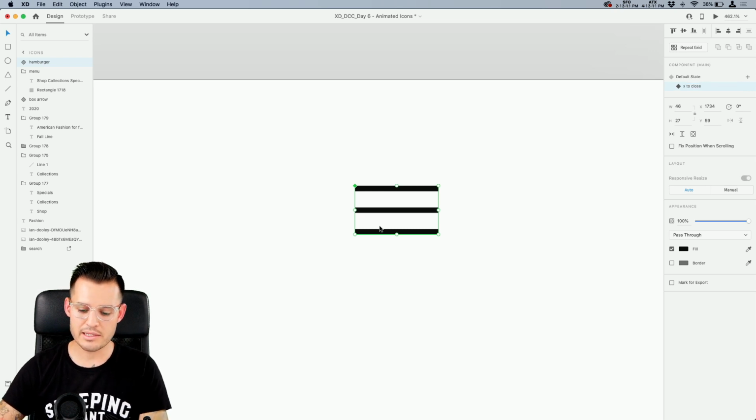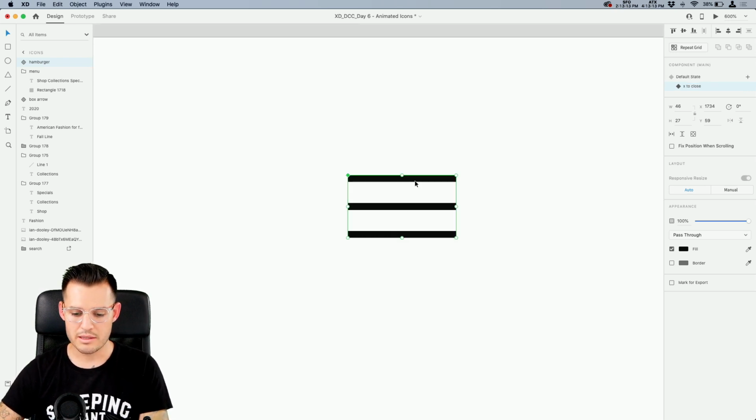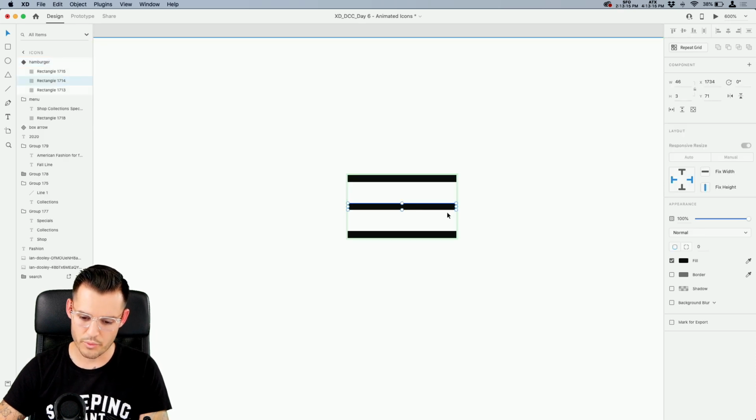Okay, now X to close, we only need the top and the bottom. So what are we going to do with this middle guy? I'm going to shrink it down and then make it disappear. That makes sense? All right, I think so.